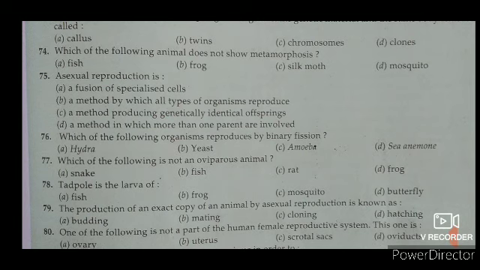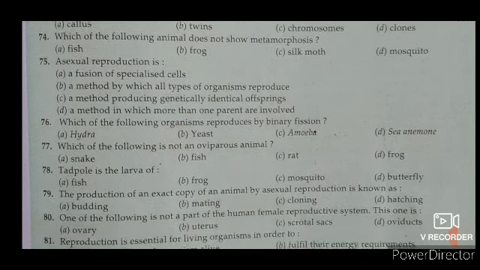Read the question number 76. Which of the following organisms reproduces by binary fission? Binary fission will be associated with the amoeba. So there will be the right answer C. You can select the right answer C.